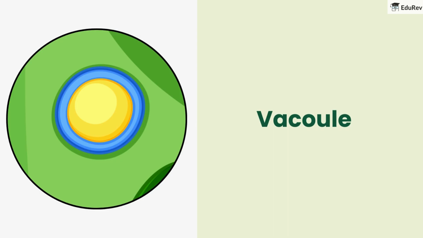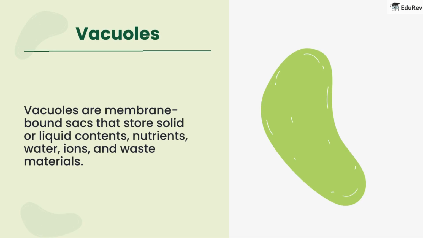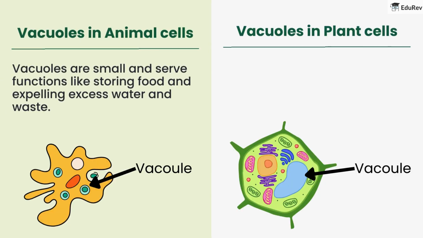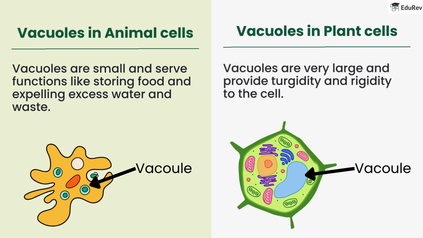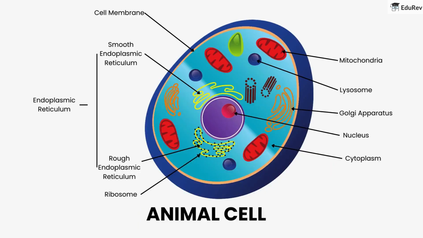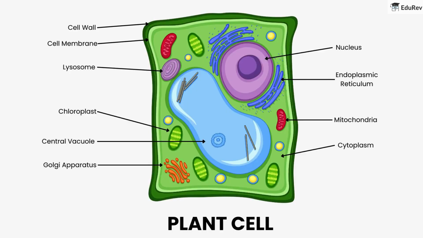Next is vacuoles. Vacuoles are membrane-bound sacs that store solid or liquid contents, nutrients, water, ions, and waste materials. In animal cells, vacuoles are small and serve functions like storing food and expelling excess water and waste. In plant cells, vacuoles are very large and provide turgidity and rigidity to the cell. This diagram shows the different organelles in an animal cell. This diagram shows the different organelles in a plant cell.